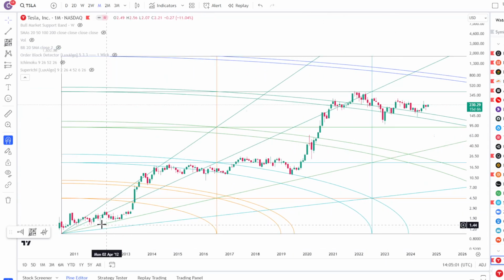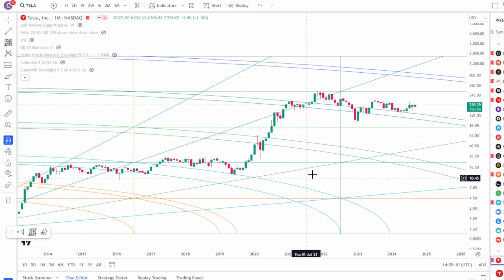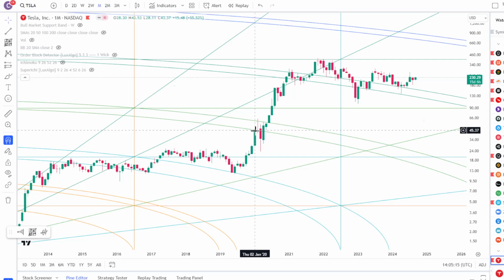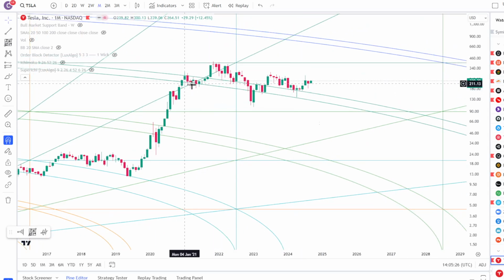You're going to see that it's basically tested the angle over here, broke through the arc, back tested the arc, went to the next arc and tested the bottom of the arc, broke through the arc, back tested the arc, and then what did it do? It went to the next arc up here, initially got rejected very nastily, and next thing you know, it pushed through, and right now we just went ahead and grabbed the next arc. We've been following the arc over here ever since 2021, right? Trying to break through, nope, broke back below, and broke back above, back testing the top of the arc. Right now, I think we've tested the top of the arc here enough.